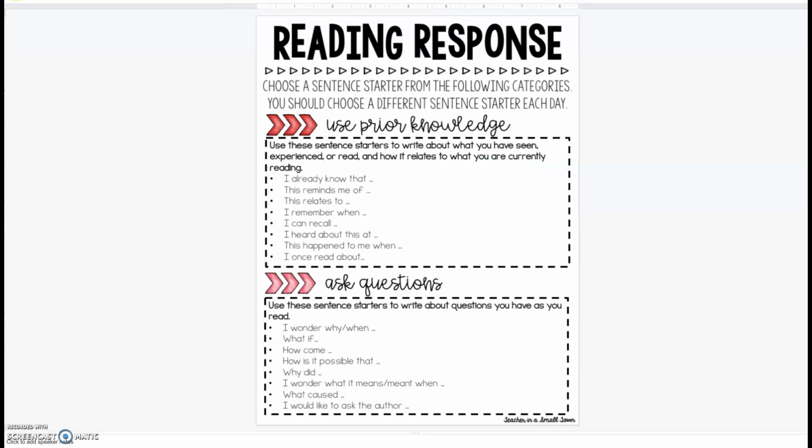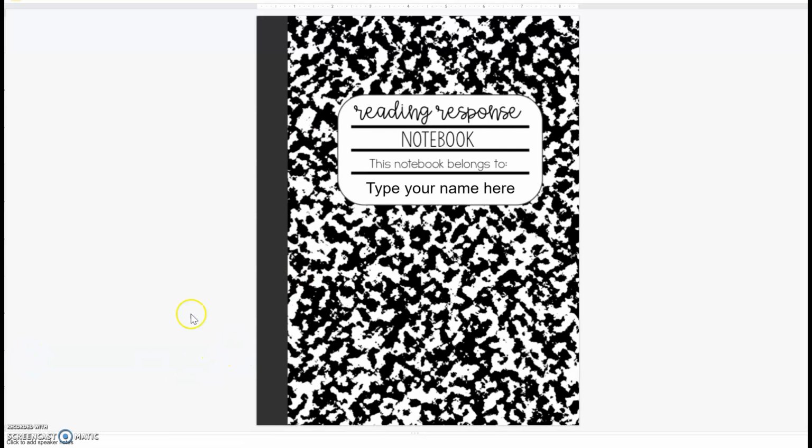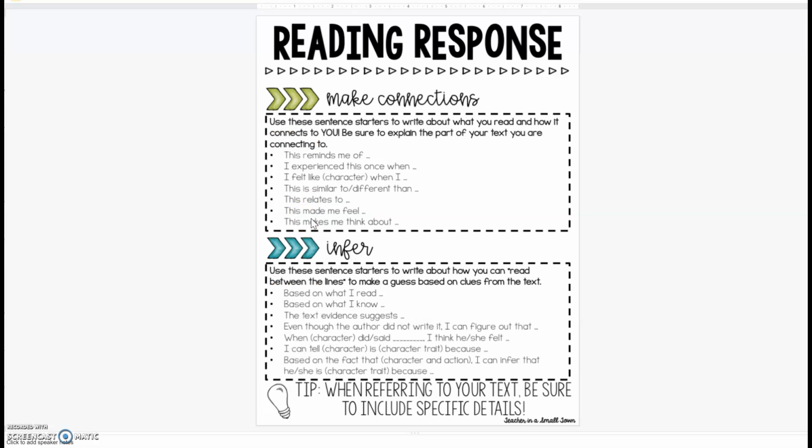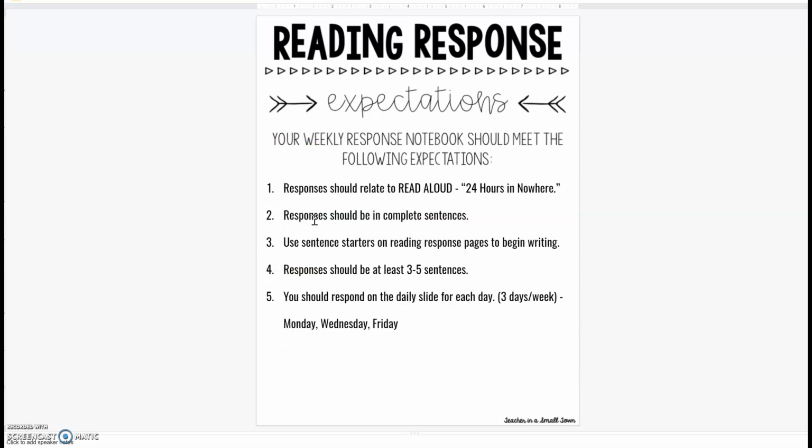Then on the second slide, so slides 2, 3, 4, 5, 6, 7. So slides 2 through 7 take you through the different responses. So on these slides, it says reading response, and then it says choose a sentence starter from the following categories. You should choose a different sentence starter each day. There are so many sentence starters that picking the same one should not even be an option.